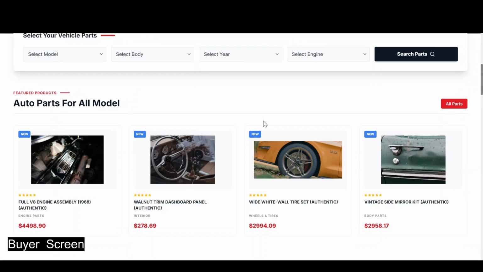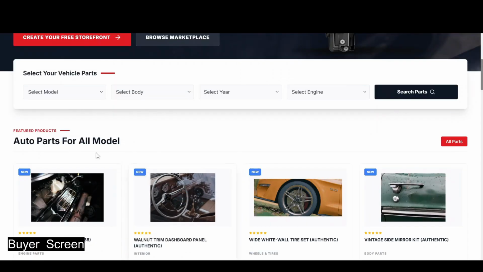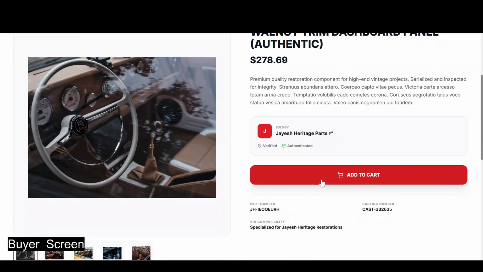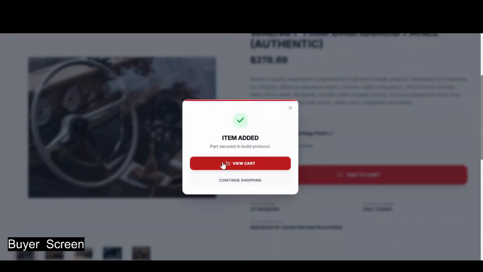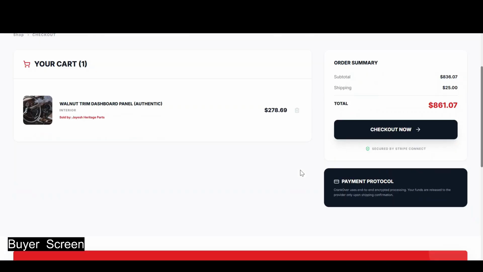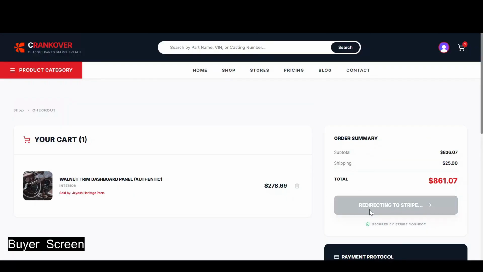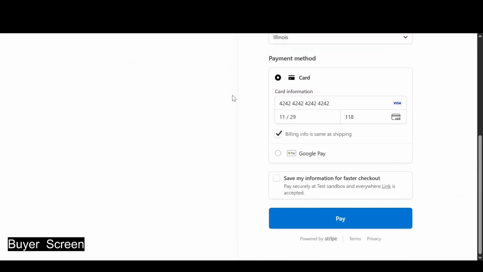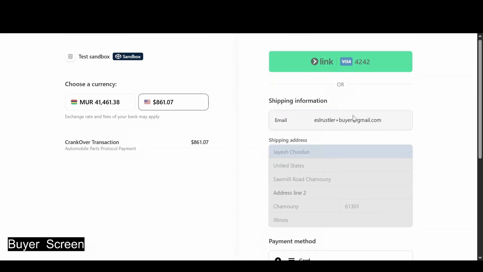So let's say I want to purchase something. Let's say I want to order this. Okay, so let's try adding this item to the cart. So now let's go, and here's the total. Let's check out. So by default, we're using Stripe. Here we go, we've been redirected to the Stripe checkout. So you simply click on pay, and here, I'm currently using a test account to make this payment, just to show you what it will look like. Let's wait.